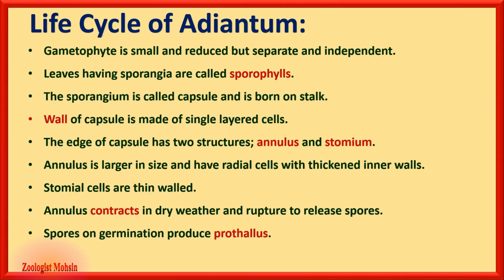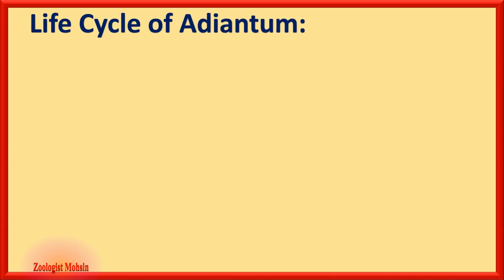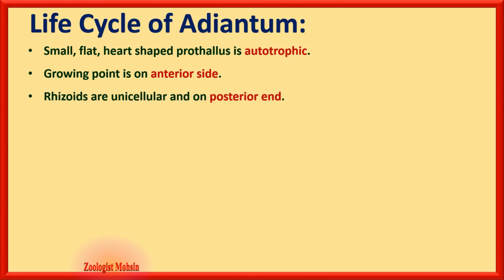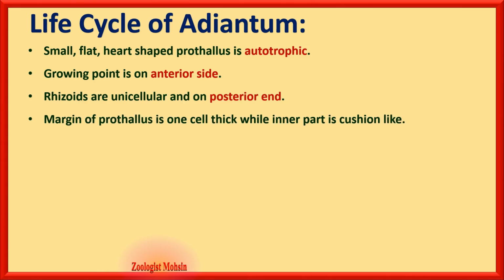Spores on germination produce prothallus. Now what is prothallus? Prothallus is a small, flat, heart-shaped structure which is autotrophic and prepares its own food. Growing point is on the anterior side of prothallus. Rhizoids are unicellular and present on the posterior end of prothallus. Margin of prothallus is one cell thick while inner part is cushion-like or many cells thick.